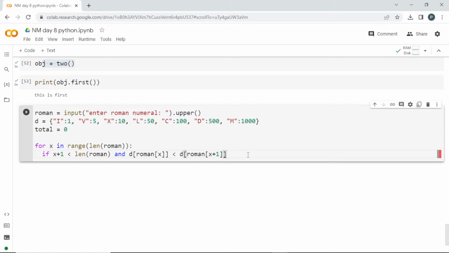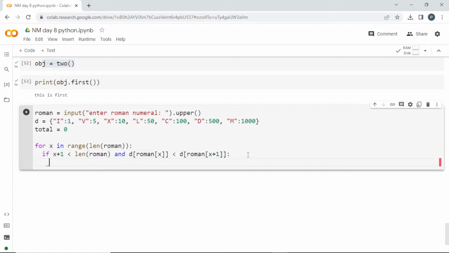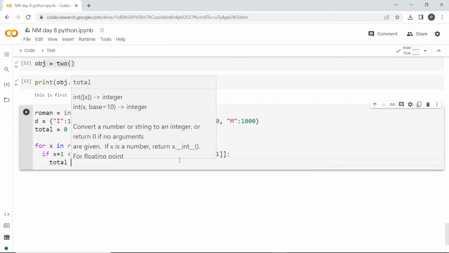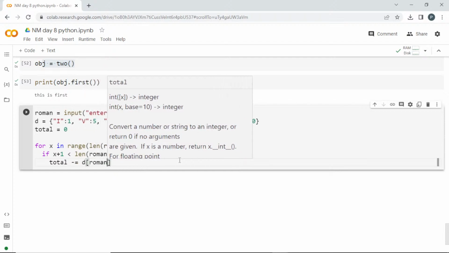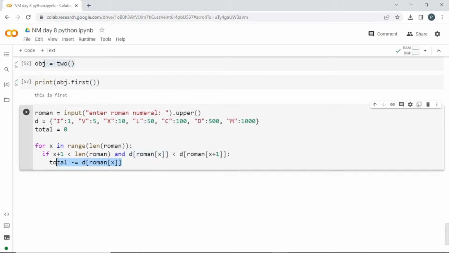So if it is lesser than that, what do I have to do? When you go from left to right, if a smaller number comes before a larger number, then you have to subtract it, right? This is a smaller number and this is a larger number. In this case, I can give total minus equals d of Roman in that index, so that value will be subtracted from the total.